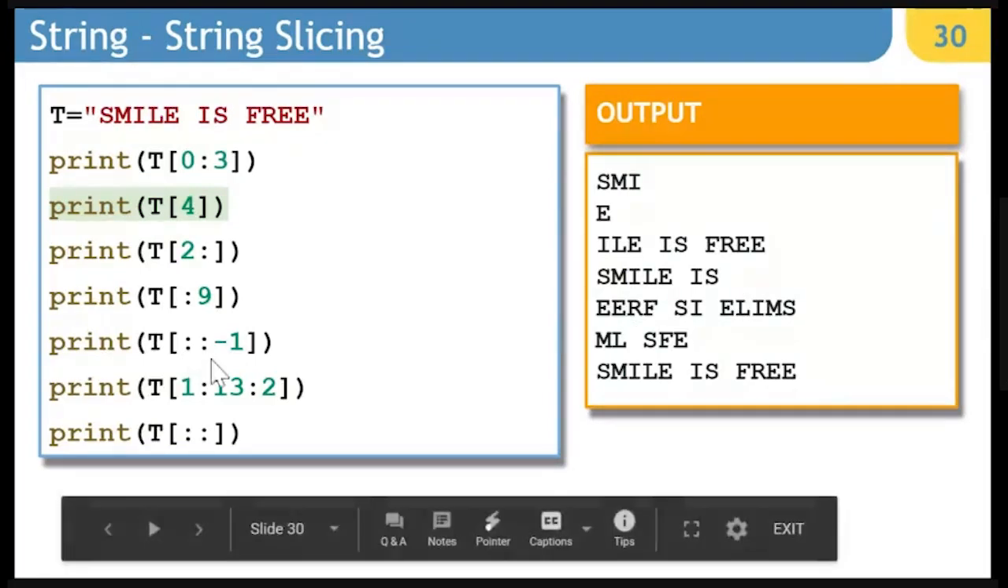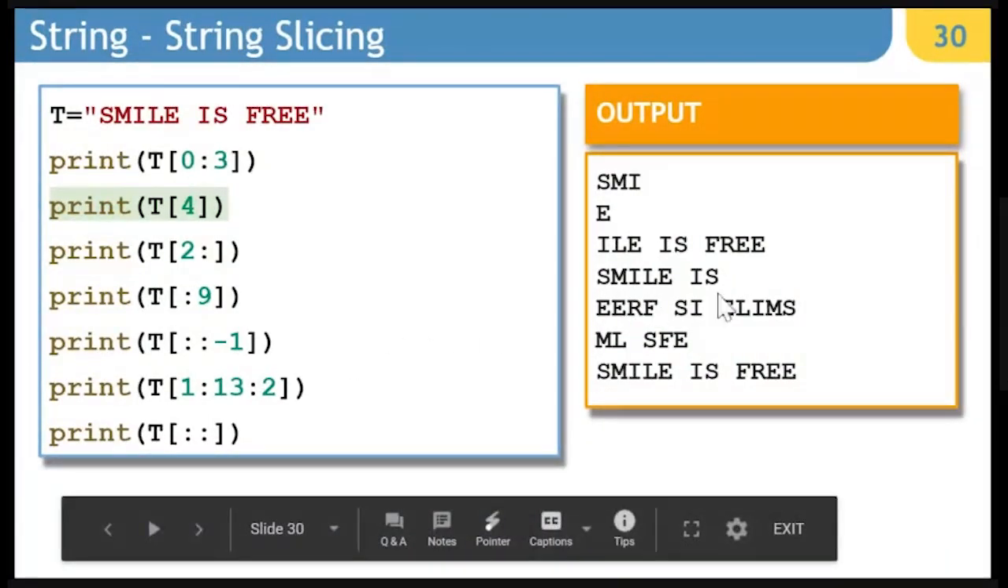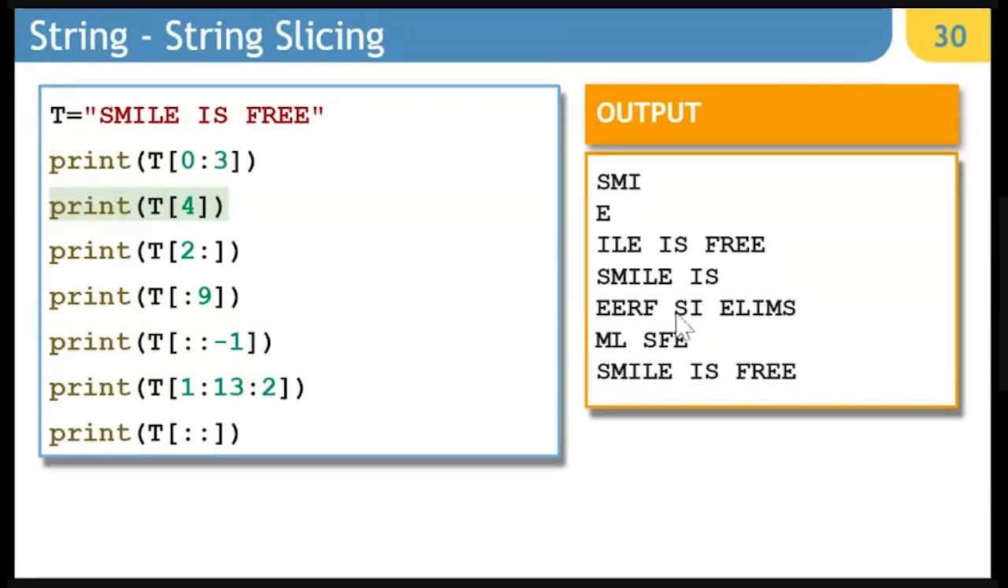Colon, colon, minus 1. If you write colon, colon, minus 1, as soon as minus 1 becomes the step, the default starting point will be the last position and the ending point will be the first. So it is going to simply traverse the string in reverse order. If you notice, this is the reverse of the entire string. "Smile is free" is reversed as "eerf si elims".